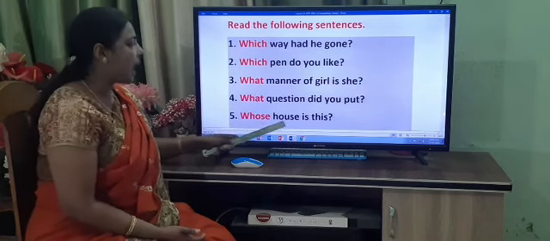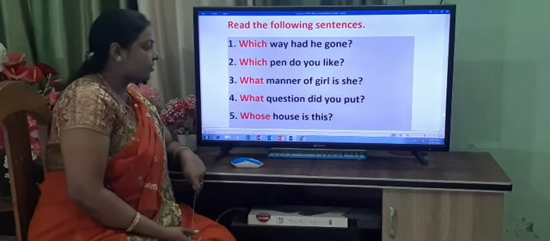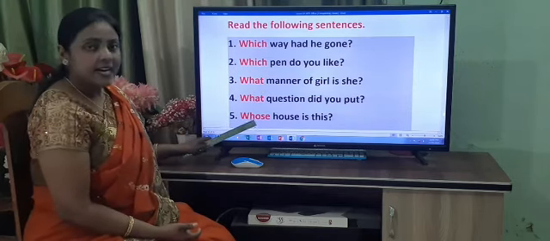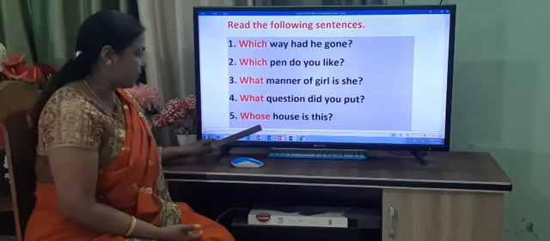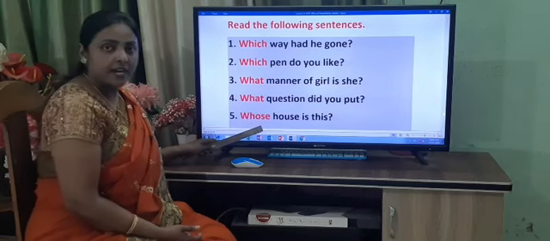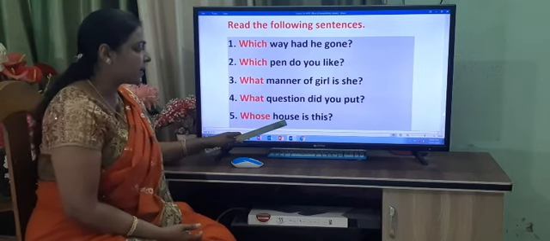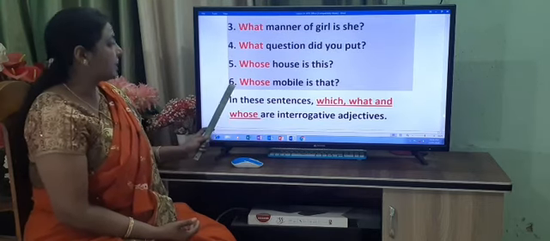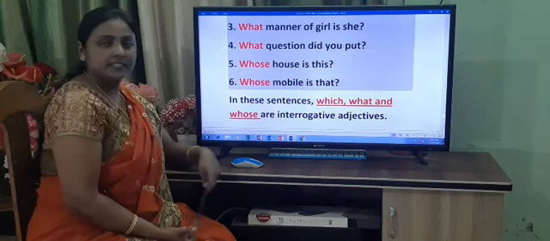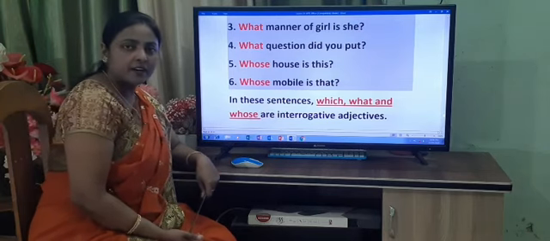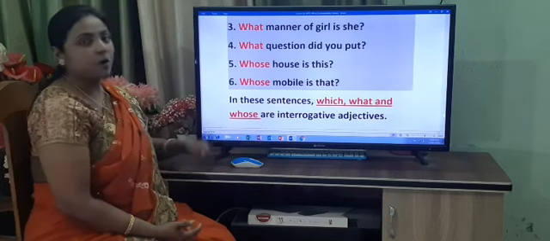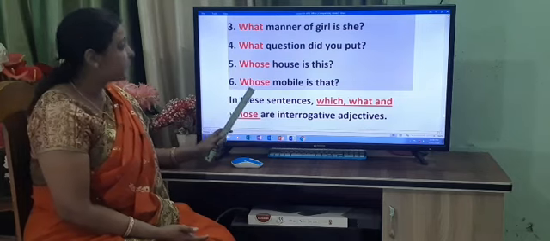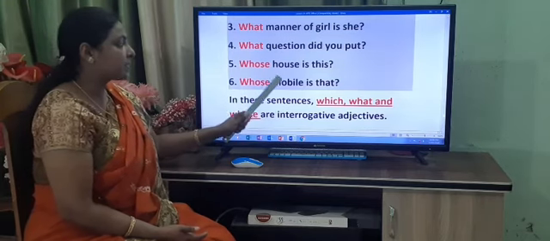Number 5, whose house is this? Children, what is a noun here? So, whose is an interrogative adjective. Whose is an interrogative adjective which describes the noun house. Number 6, whose mobile is that? What is a noun children here? Mobile. And what is an interrogative adjective? Whose. We ask that question. So, whose describes a noun? Mobile.